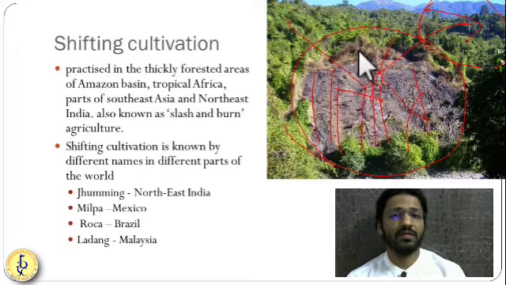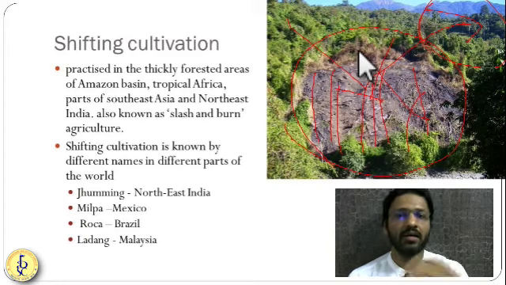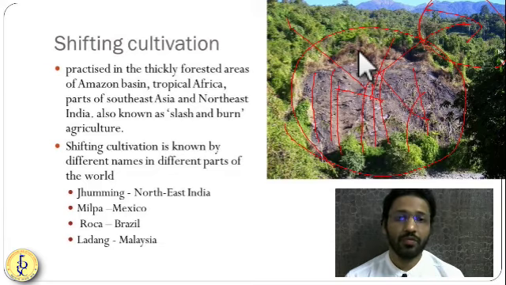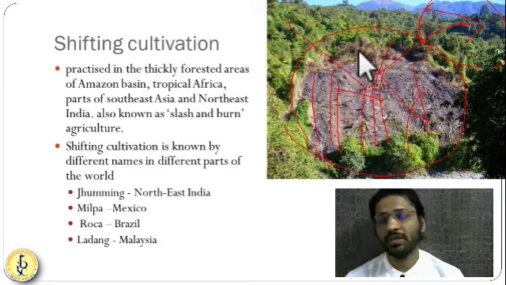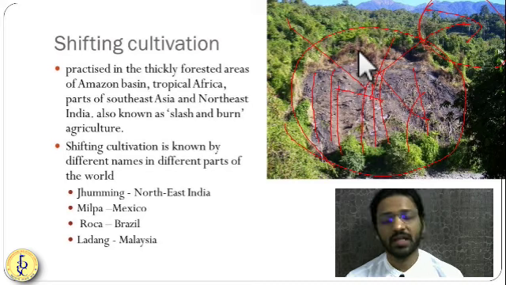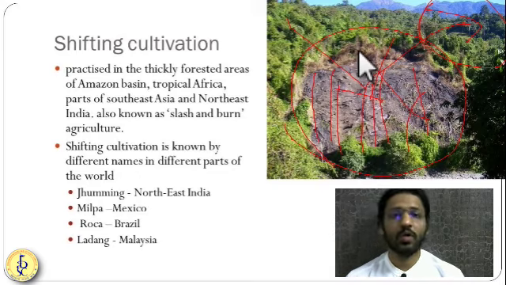So group efforts are required here. This farm is not owned by any one person. The entire tribe owns this farm and they distribute the output of the farm. Getting it? This type of farming is very famous in the tribal areas in the Amazon, in the northeast India, in Africa. It is very famous, so it is called by different names. Even in Southeast Asia, a huge amount of shifting cultivation is practiced.